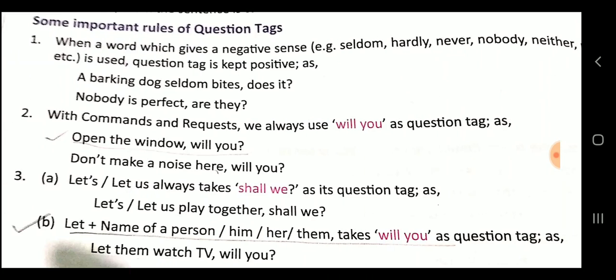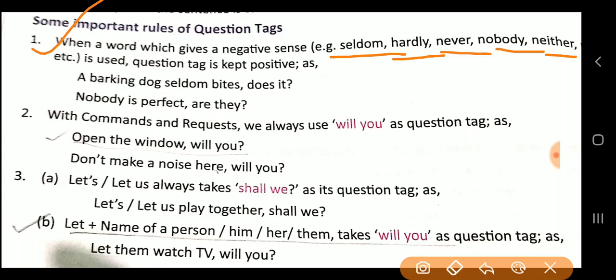Now here, something very important you have to remember: some important rules of question tags. Number one: when a word gives a negative sense, a word which is telling you something negative, seldom, hardly, never, nobody, neither, etc., then the question tag is kept positive.